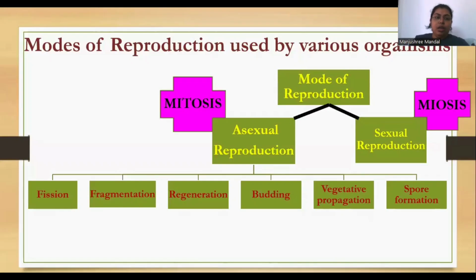Good morning. In the last class, we discussed what reproduction is, the importance of reproduction, why variation is helpful for the survival of a particular organism, and the different modes of reproduction, that is asexual and sexual reproduction. For asexual reproduction, there are several methods like fission, fragmentation, regeneration, budding, vegetative reproduction, and spore formation. In the last class, we finished fission and fragmentation.